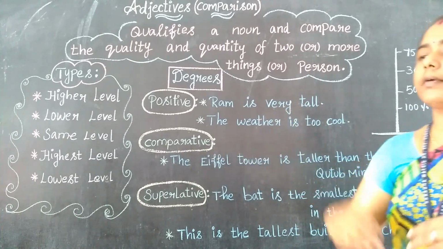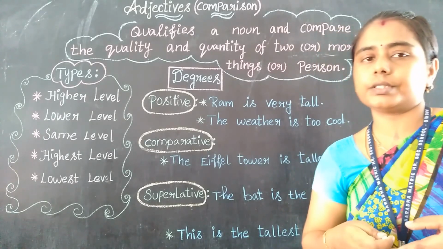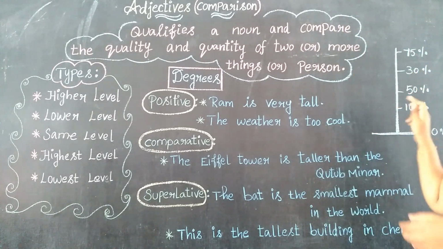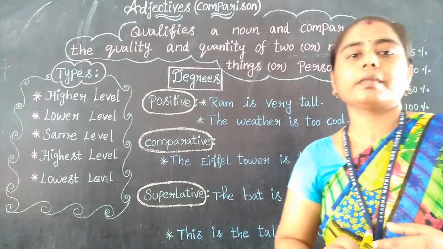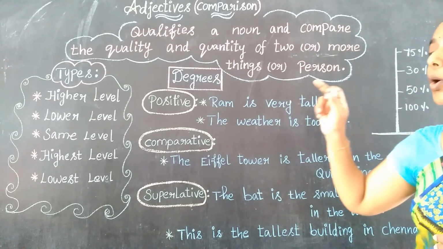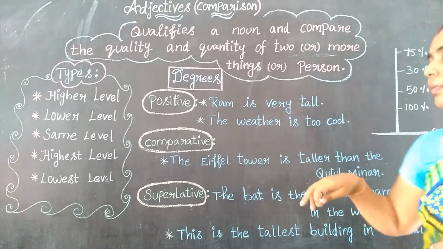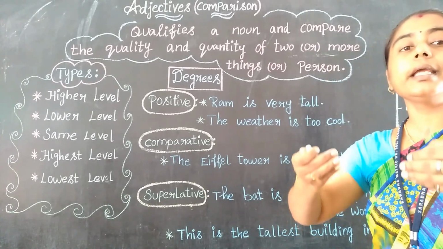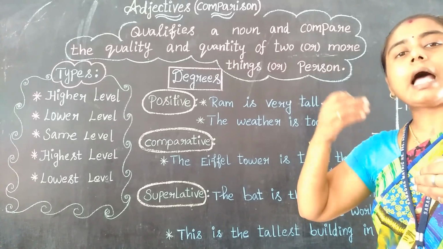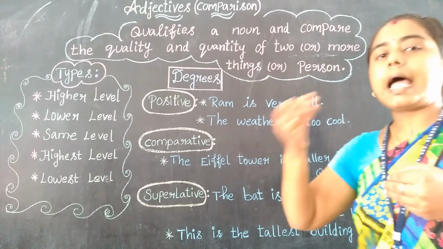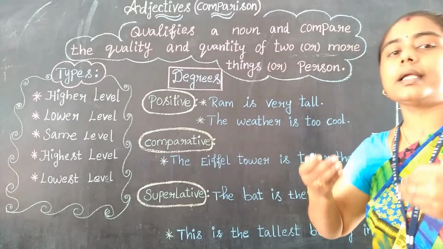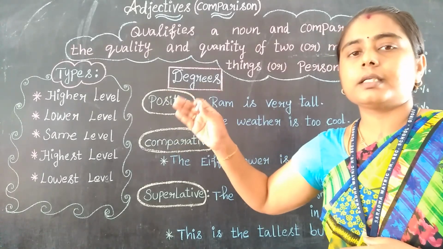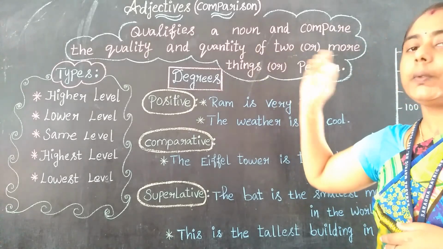Next, lowest level, below average or average. That is the lowest level. Compared to the other levels, it is the very lowest one. So that is the difference between lower level and lowest level. That is 0%, very low compared with the others. That's it. These are all the five types in adjective comparison, right?